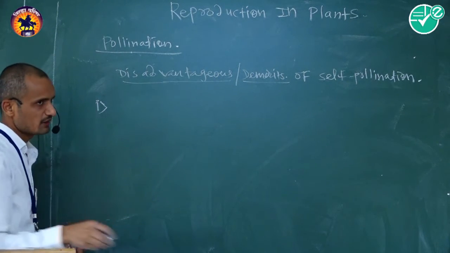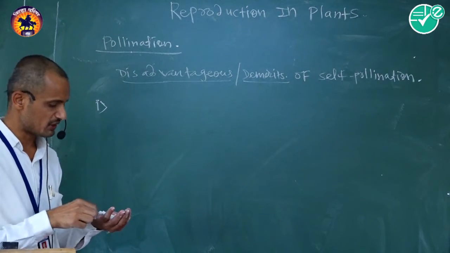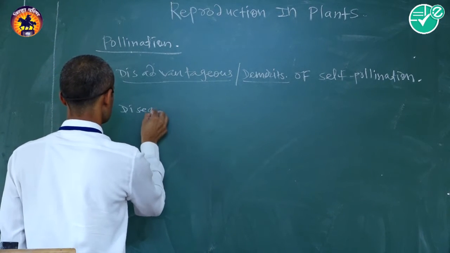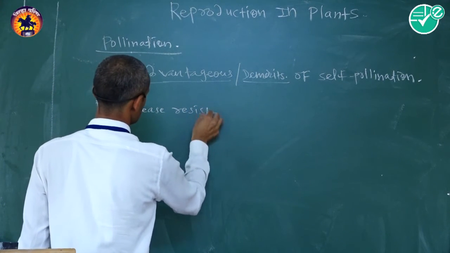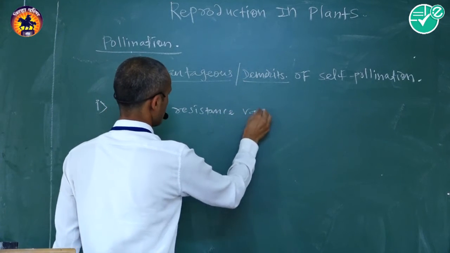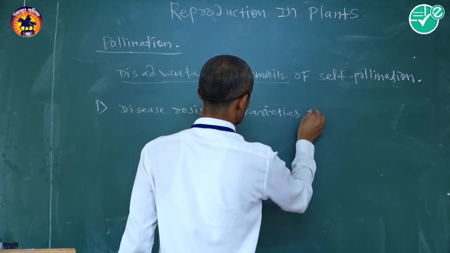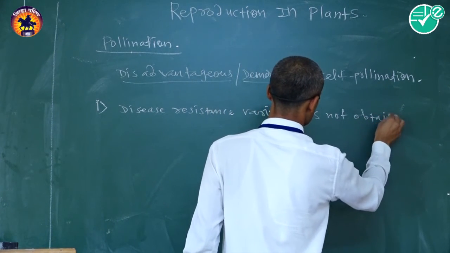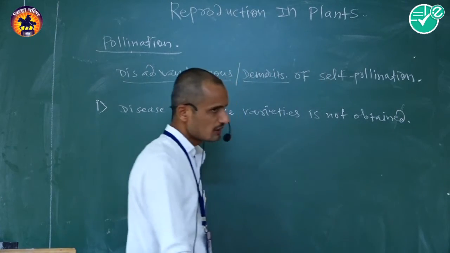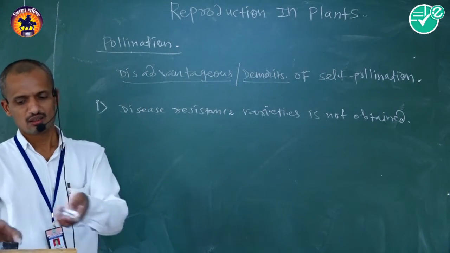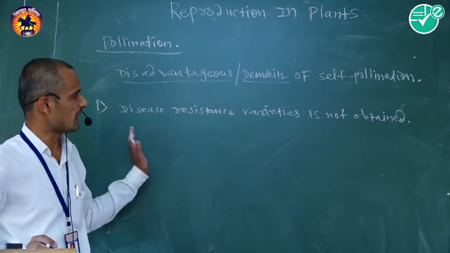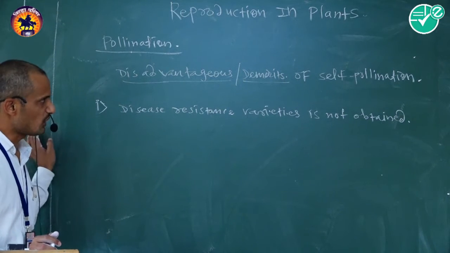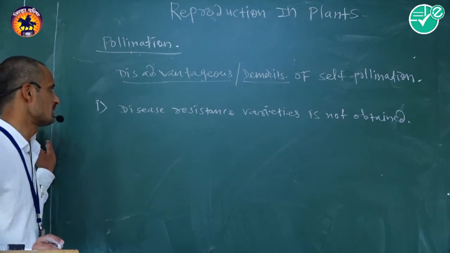First disadvantage or demerit of self-pollination is that disease resistant varieties are not obtained. Disease resistant varieties are not obtained during self-pollination, which is one of the disadvantages or demerits of self-pollination.